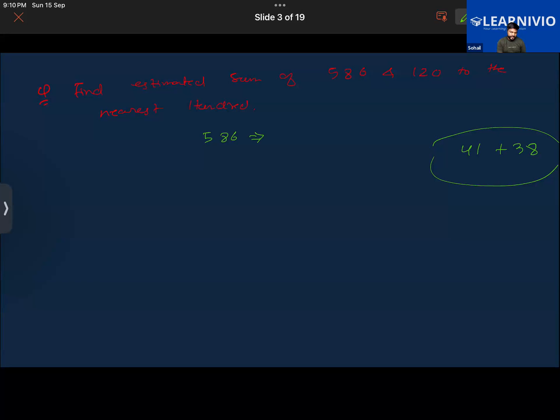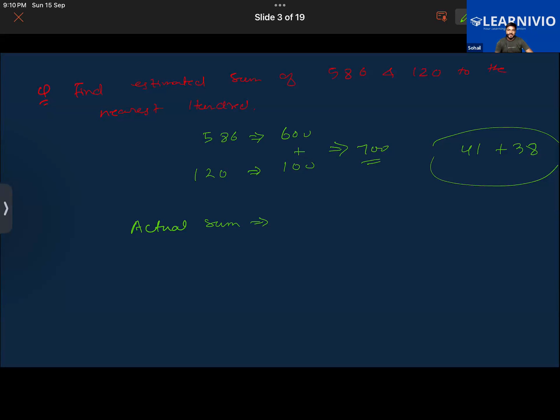586 will be rounded up to 600. 120 will be rounded down to 100. So their sum will be 700. Hope you have understood. What will be the actual sum, if I were to ask the actual sum? Sir, I didn't understand. Actual sum means you have to add the actual numbers here without rounding off.